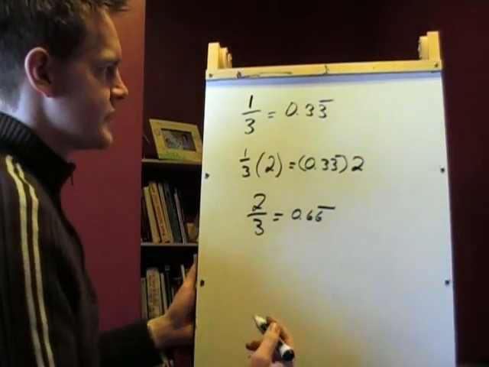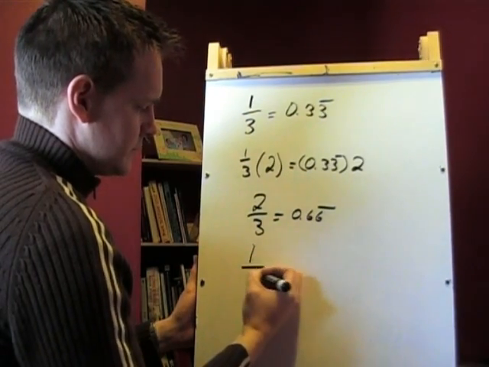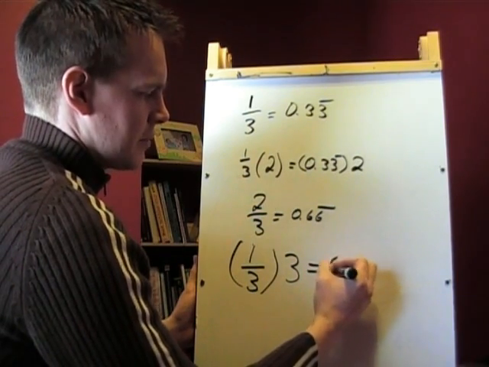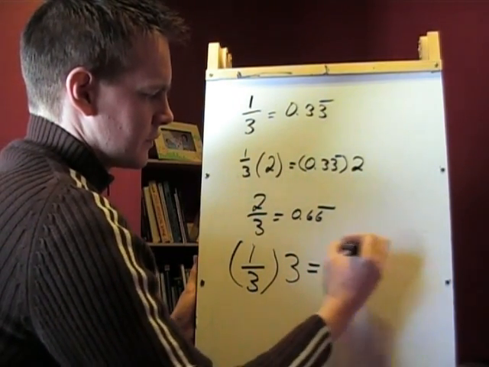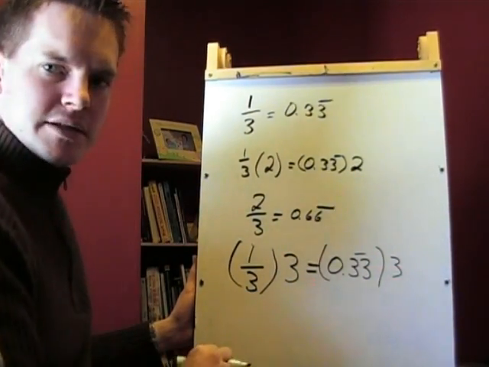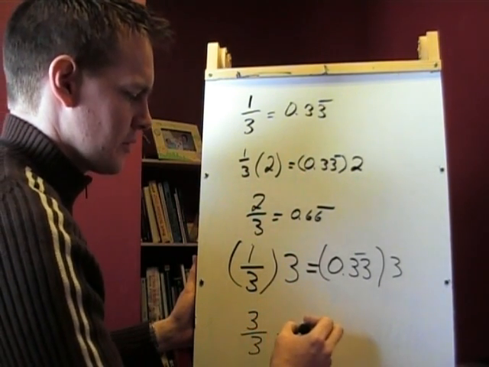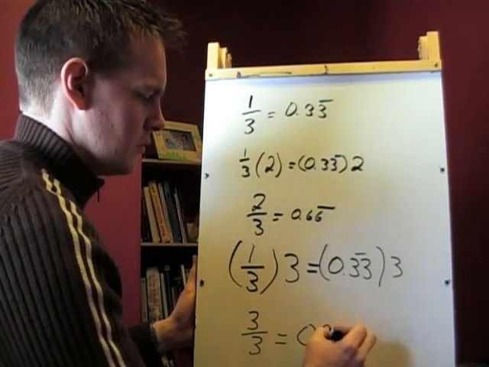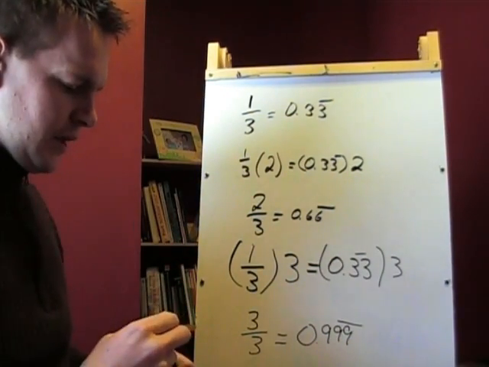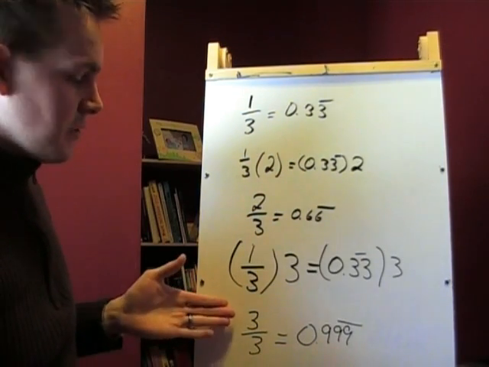So what I'm going to do now is extend that one step further. I'm going to take my original fraction of 1/3 and I'm going to multiply that times 3, and I'm going to take my decimal and multiply that by 3. Alright, so I'm doing the same basic thing, multiplying both sides of the equal sign times 3, and what I end up with is that 3/3 is equal to 0.99 repeated infinitely. Or in other words, the fraction of 3/3 here can also be 1.